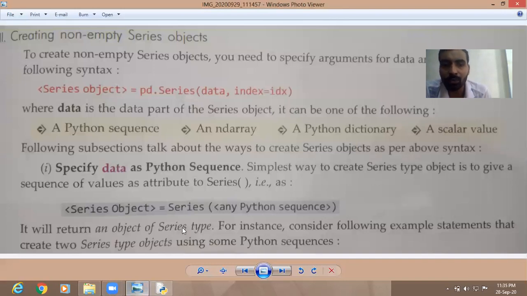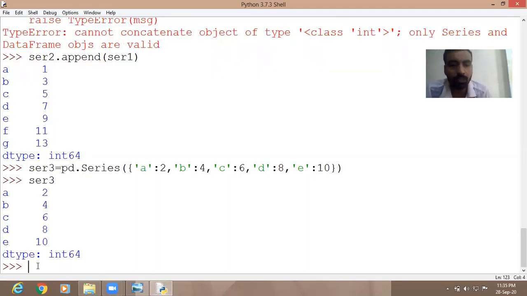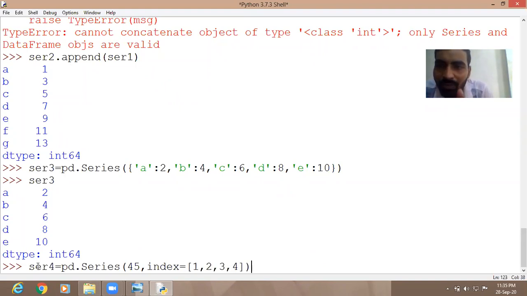Then we have scalar value. Scalar value means a single value. Suppose we are going to create series 4, then write pd dot Series, then provide a single value, suppose 45. Then only 45 will come, only one time. But if you want it to come multiple times, you can give an index, like index equal to 1, 2, 3, 4. Now 45 will be repeated 4 times with the index.